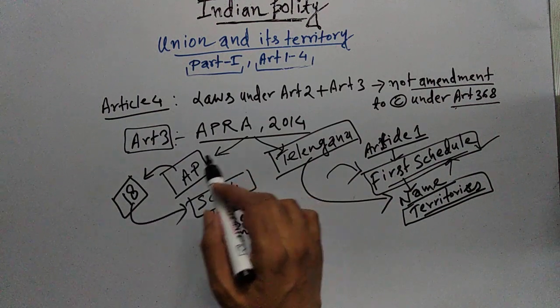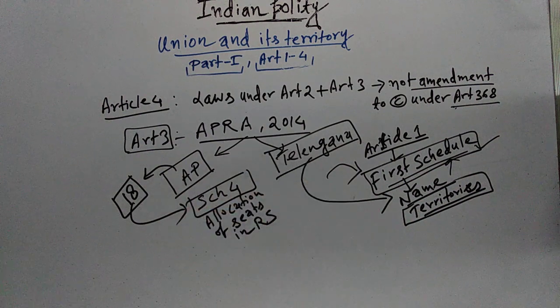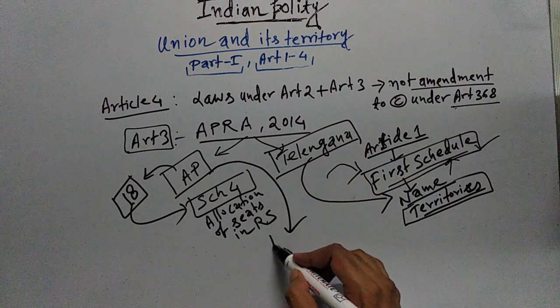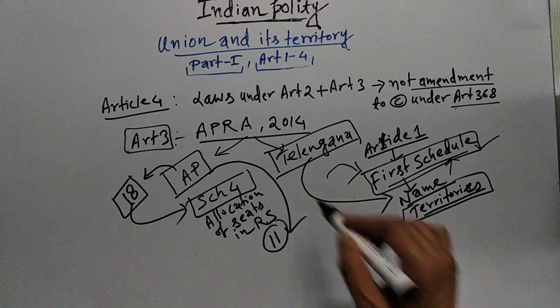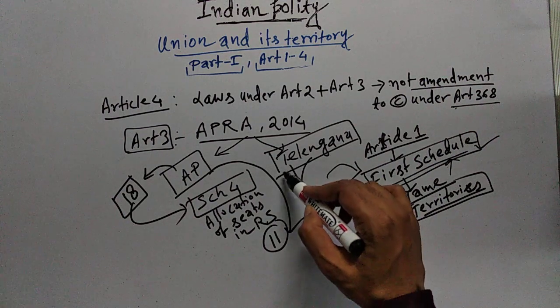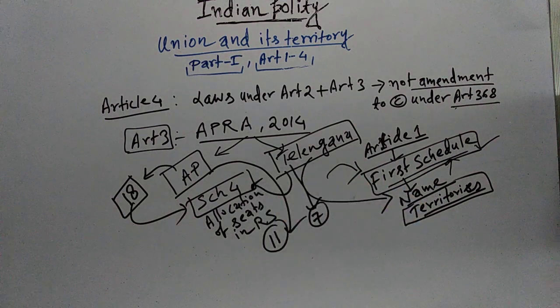But now the state has been bifurcated into Andhra Pradesh and Telangana. And now the scenario is that in Rajya Sabha there are 11 seats from Andhra Pradesh and 7 seats from Telangana. That means you have to do an amendment in Schedule 4 also. Although your intention is not to change Schedule 4, you have to do it because there is a bifurcation. There will be allocation of seats in Rajya Sabha for Andhra Pradesh separately and for Telangana separately.